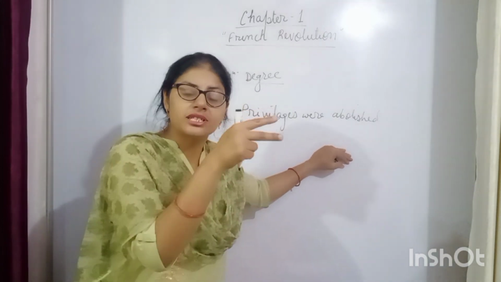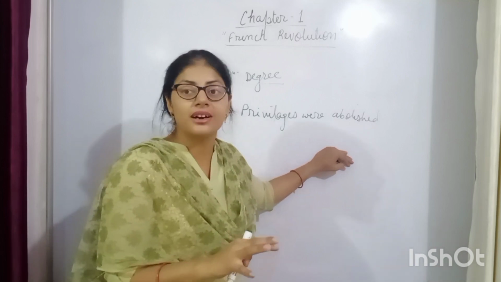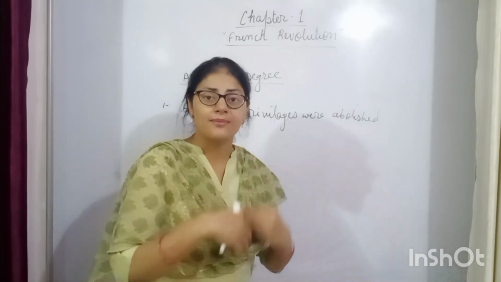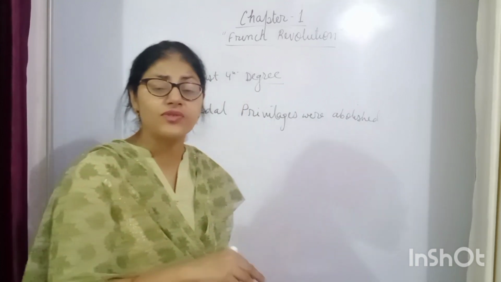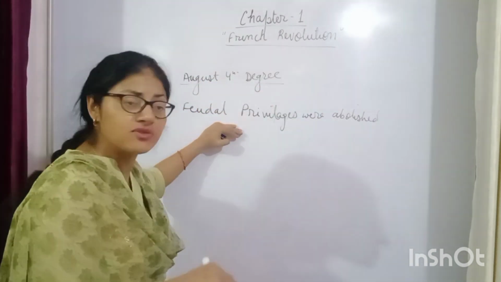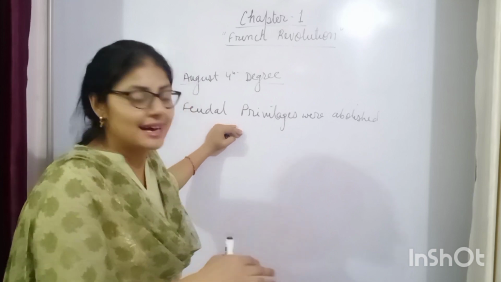You know, the first two estates were the privileged ones. They were exempted from paying all kinds of taxes, and they even took up taxation from the third estate. So according to the August 4 decree, this privilege was taken away from the noble class.